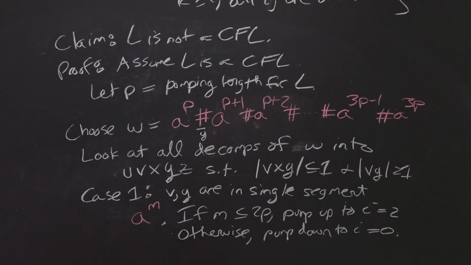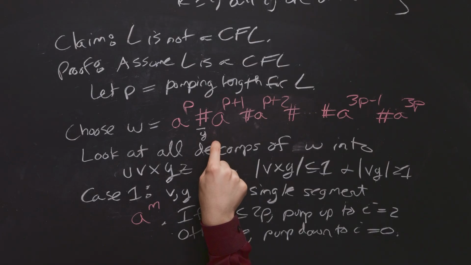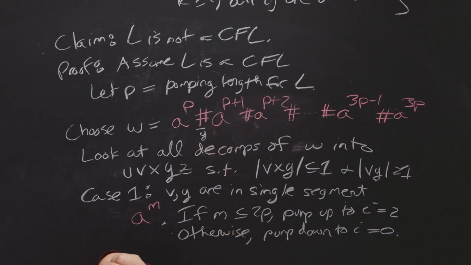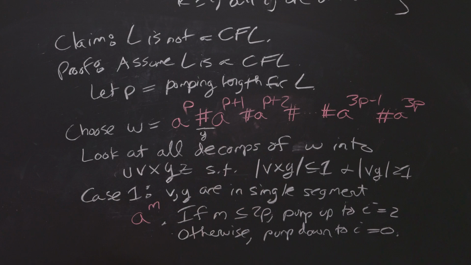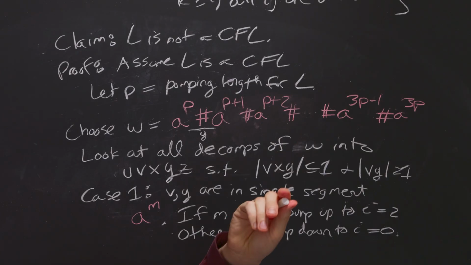But the good thing is that we can choose another value of i. So imagine that we pumped y in twice to i equals 3. Well, then that means that we're going to have a pound sign, but that means we have the empty string twice. That's not the only possible case. Well, for example, y could have some of the a's here and some of the a's here. But it turns out that you will always have the same segment when you pump up to i equals 3.